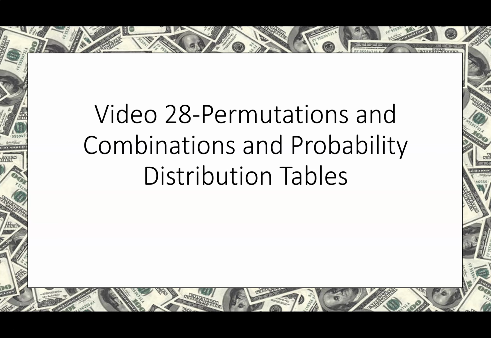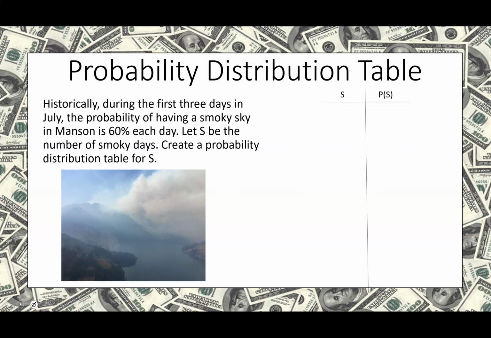Today we're going to combine permutations and combinations with the probability distribution table problems. Let's get started. Historically, during the first 3 days in July, the probability of having a smoky sky in Manson is 60% each day. Let S be the number of smoky days and create a probability distribution table for S.